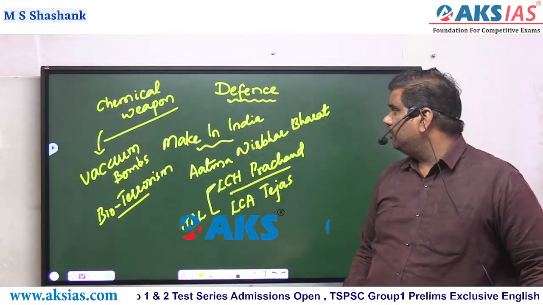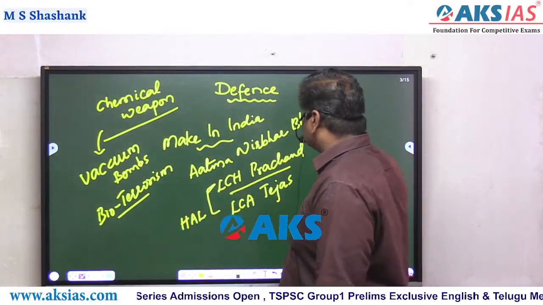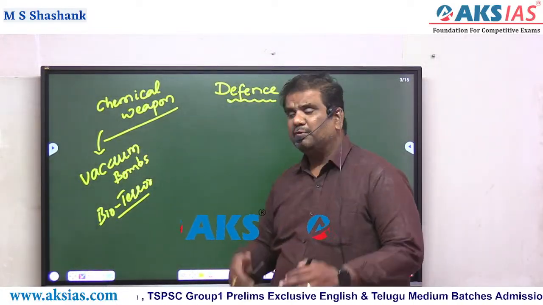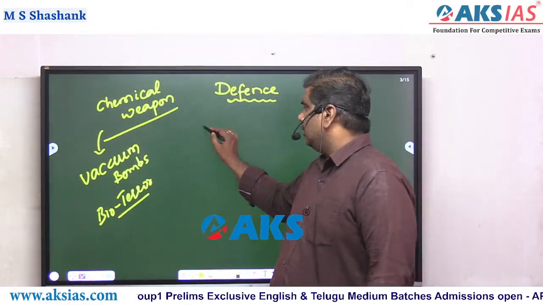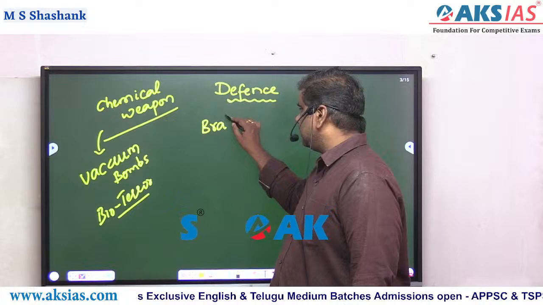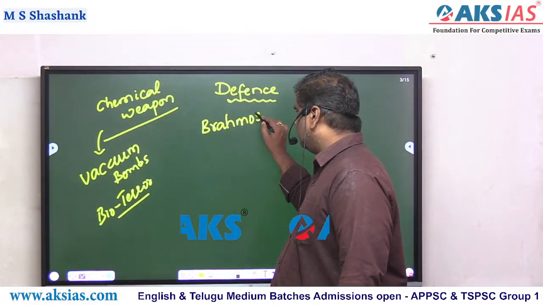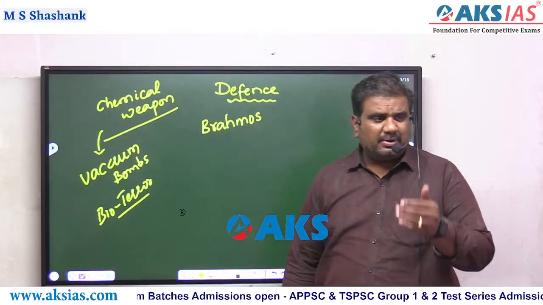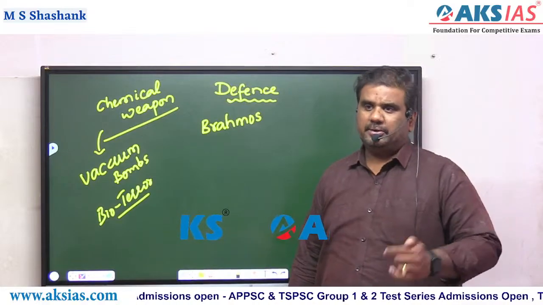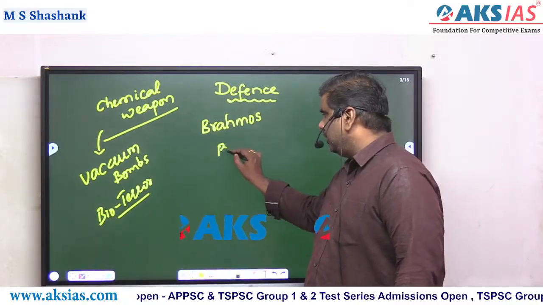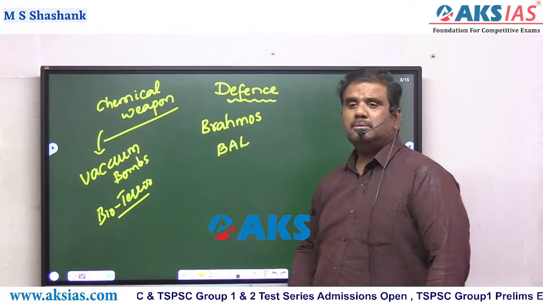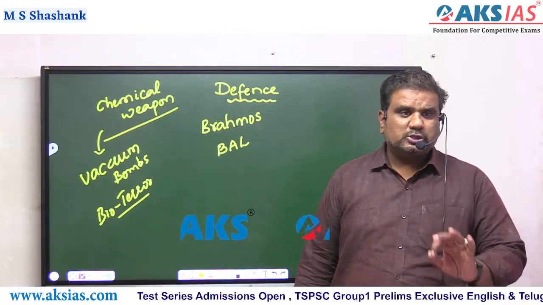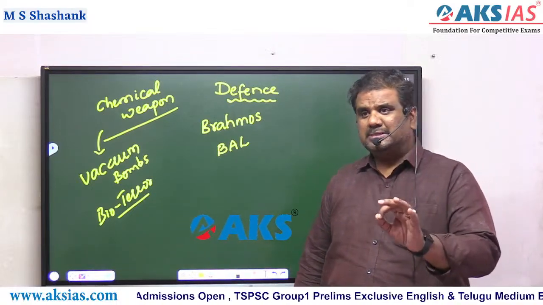So in case of defense in general, whenever we are talking about defense, we always speak about missiles. For example, this is one particular missile which is in news, the BrahMos missile. This BrahMos missile is being jointly developed by India and Russia. It is being developed by BrahMos Aerospace Limited. DRDO hasn't developed it. It is by BrahMos Aerospace Limited.